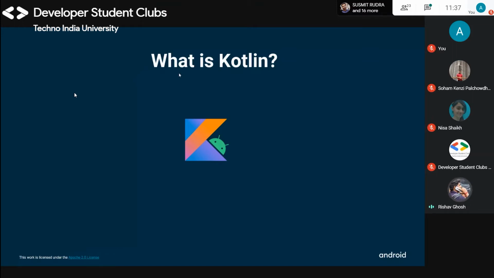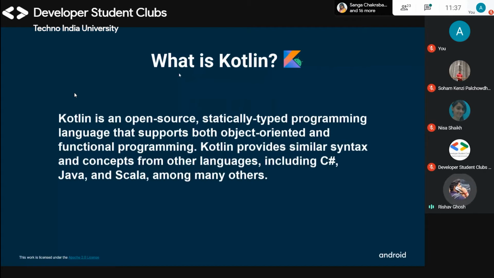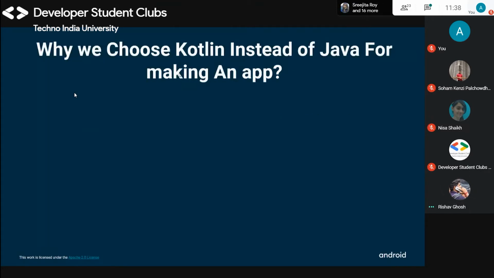So now, what is Kotlin? Kotlin is an open source statically typed programming language that supports both object oriented and functional programming. Kotlin provides similar syntax and concepts from other languages, including C, Java, Scala, and many others. So that's why we use Kotlin.